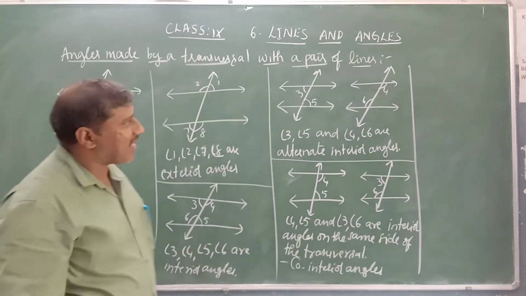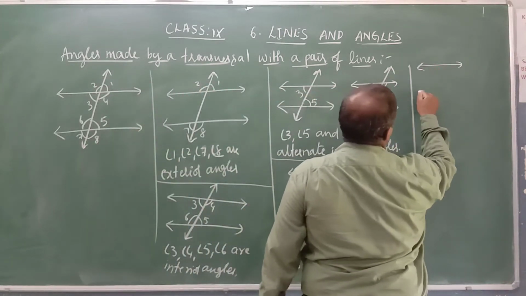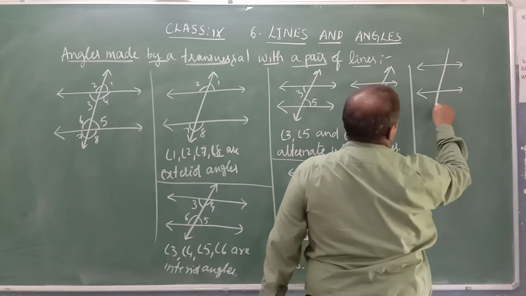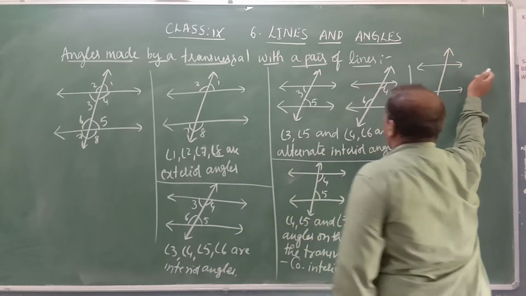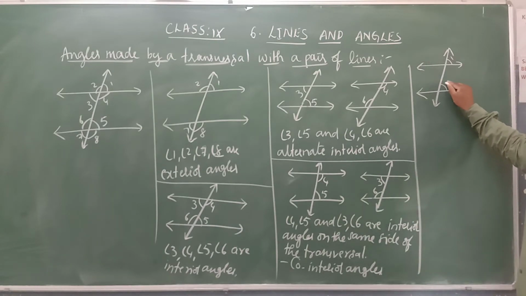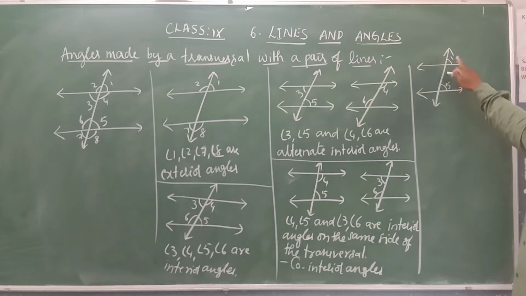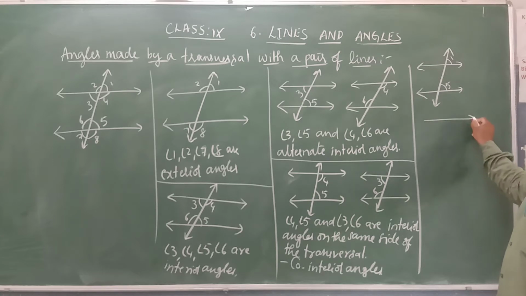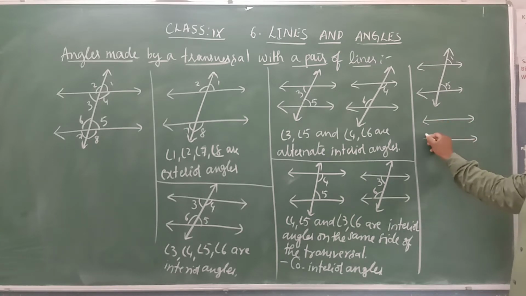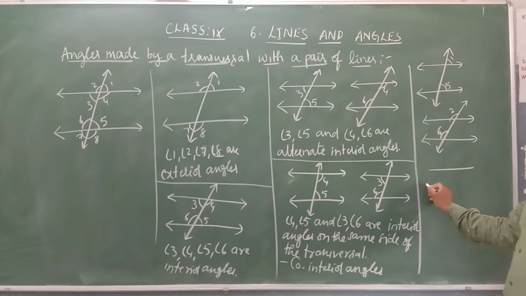Now the last kind of angles, the corresponding angles. If you observe this figure, we will find the corresponding angles. What is this? It is angle 1. And what is this? From the given figure it is angle 5. Angle 1 and angle 5 will form 1 pair of corresponding angles. See the other pair of corresponding angles. Angle 2 and angle 6. So here we have 1 more pair of corresponding angles.